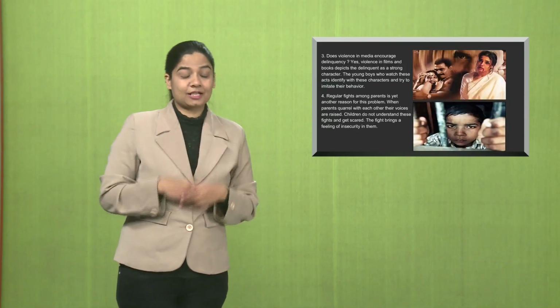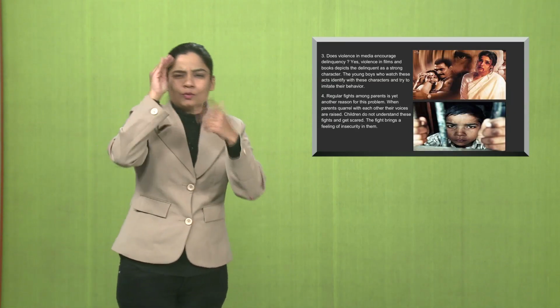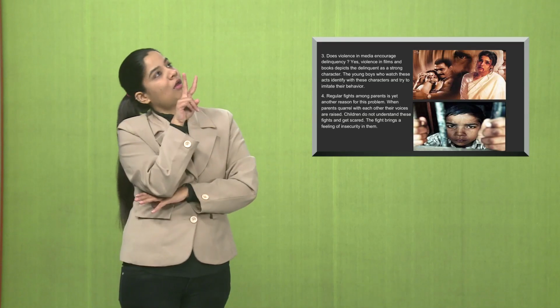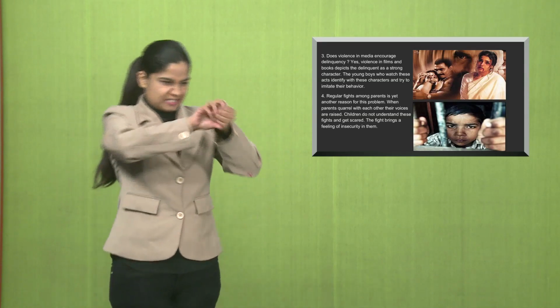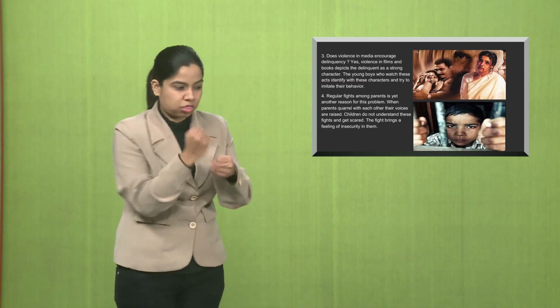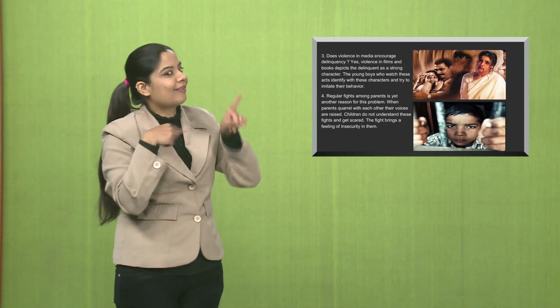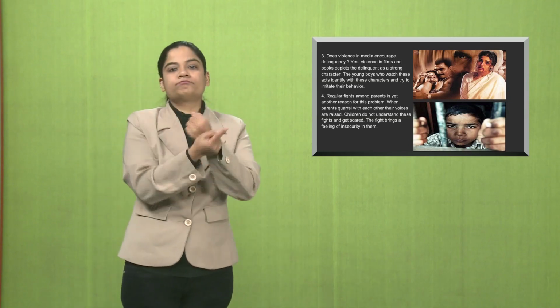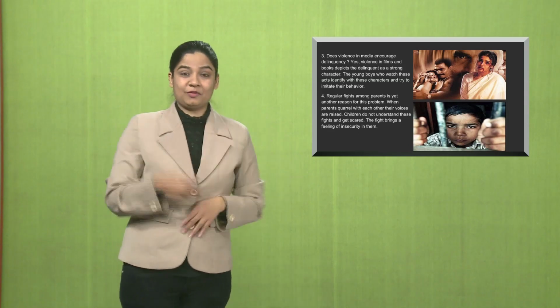happen. Third one is a very big one. It's a big problem in India. The media, what the media is showing. Children copy that. If they're seeing that a boy is beating a girl, the same thing they'll do. If they're seeing Eve teasing on TV, the same thing they'll do. And that's the crime they do. So media is showcasing a lot of delinquency.